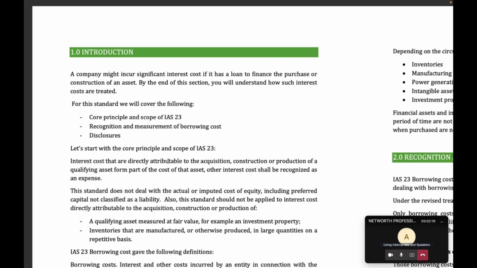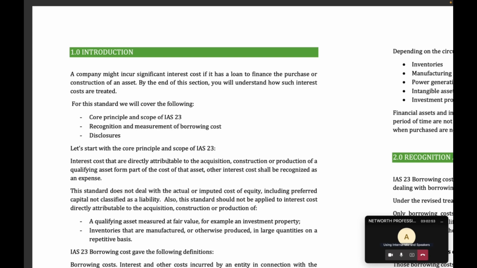So the asset that you want to construct, the standard called it a qualifying asset. So the interest you are paying on that borrowing for that qualifying asset, add it as part of the cost of that asset. That is everything this standard is all about. It's not more than that.